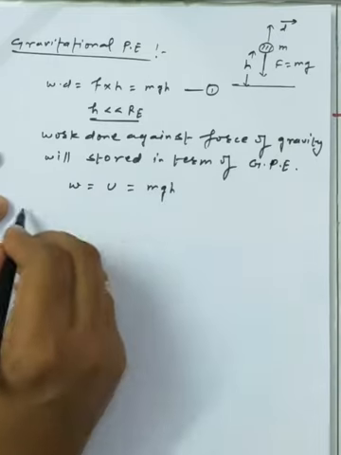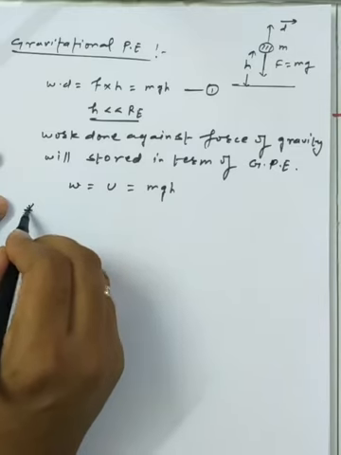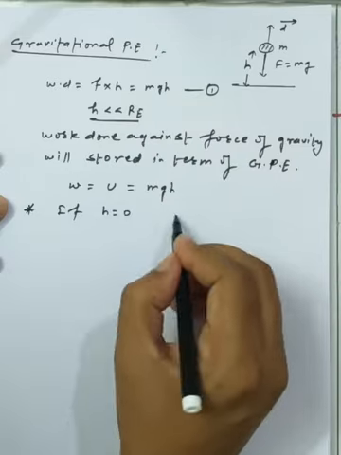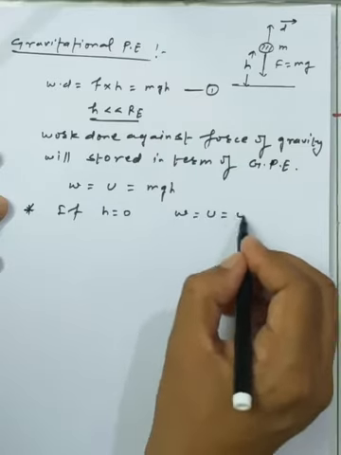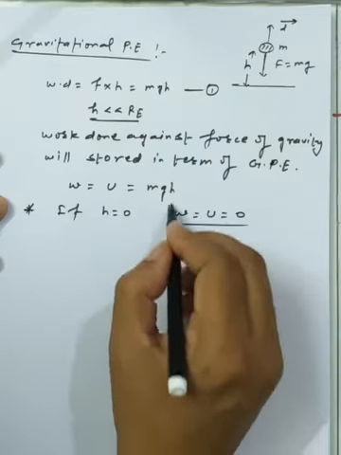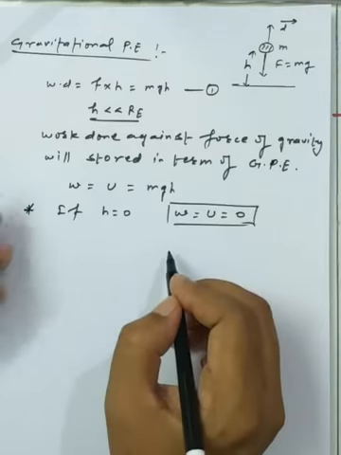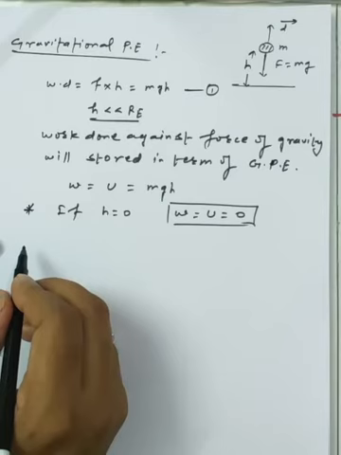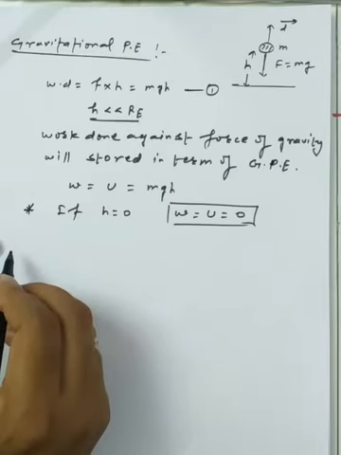Some points we have to discuss. If h is equal to 0, then W is equal to U, which will also be 0. So this is the general point we have for the discussion. Now, some other points we have taken.